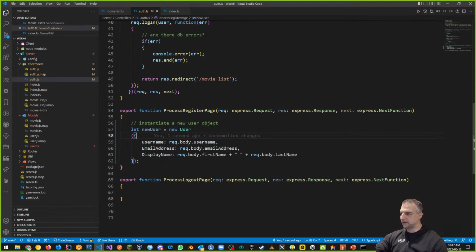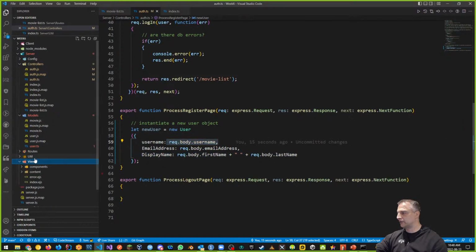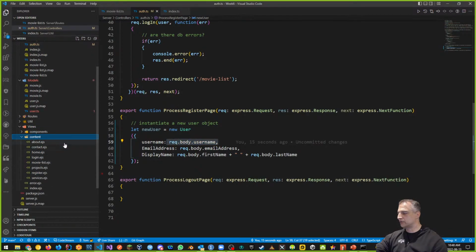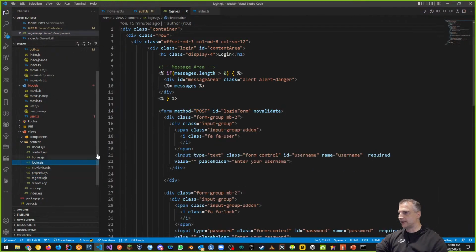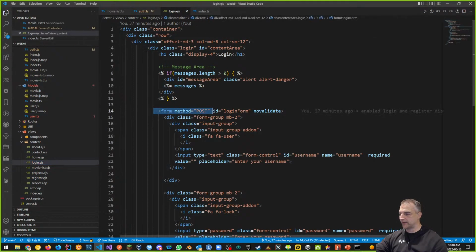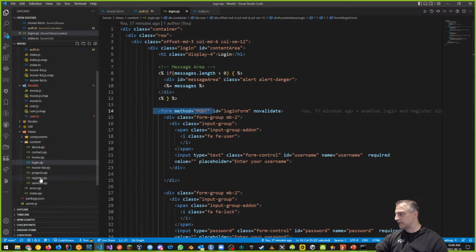So if you think about this, I'm making my user here, I'm making my username. How am I getting this information? Where are these coming from? These come from the names on my form. Let's go back and take a look at that. Under views, if I go to content and go to our register form, here's my register form. Notice my form method is a post request. By the way, so is my login form. My login form is also using a post request. That's why I can do a router.post or a router.get. Let's go back to my register page.